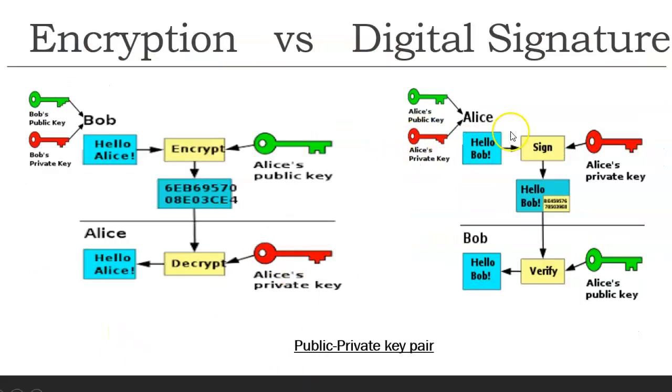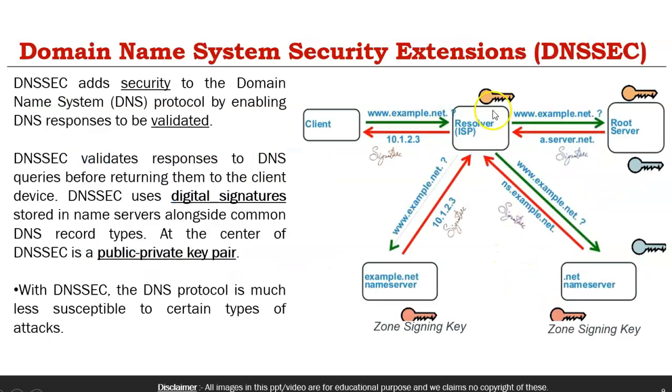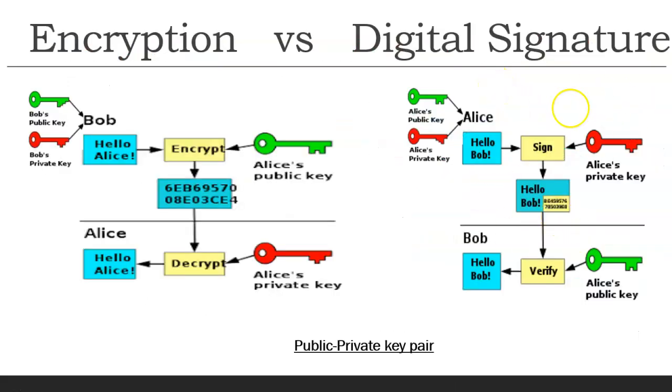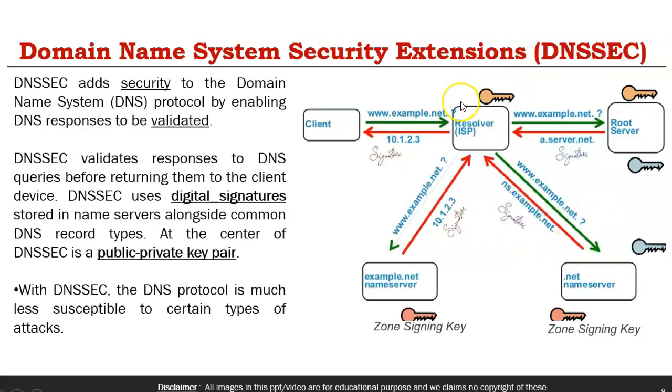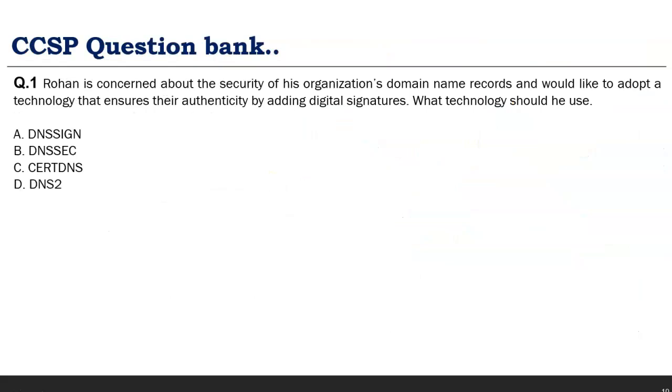Digital signature uses its own private key to sign this response, and the public key shared by the root server is used by our DNS server to verify this data, and once the data is verified it is forwarded back to the client. Now we'll see what type of questions can be asked from this topic. We'll cover 5 important topics.